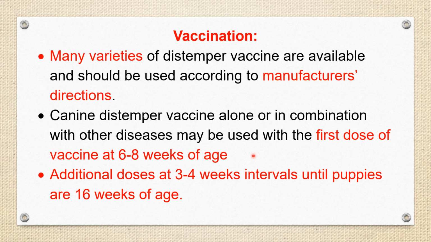The first dose of vaccine should be given at the age of 6 to 8 weeks. Then additional doses at an interval of 3 to 4 weeks until the puppies attain the age of 16 weeks. So after the first dose at 6 to 8 weeks, the puppy should be additionally vaccinated every month till the puppies become 4 months old.